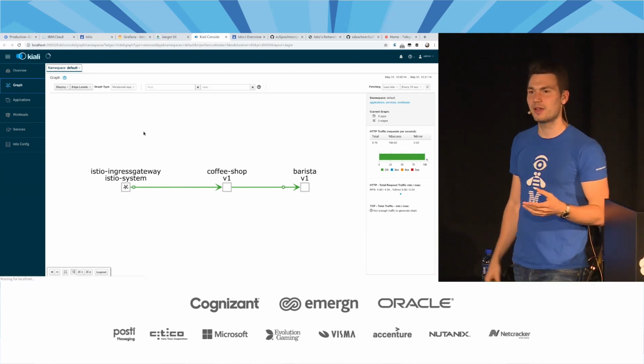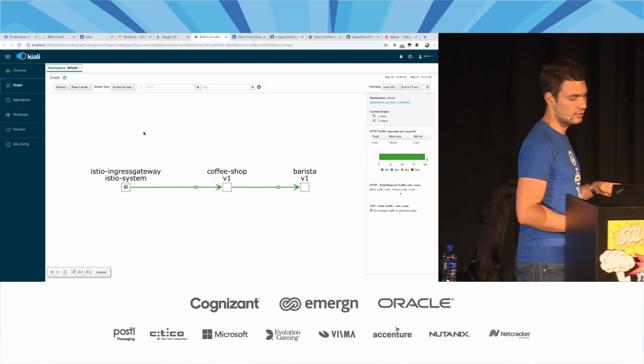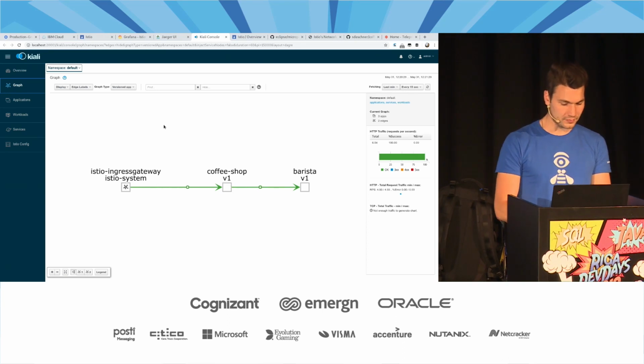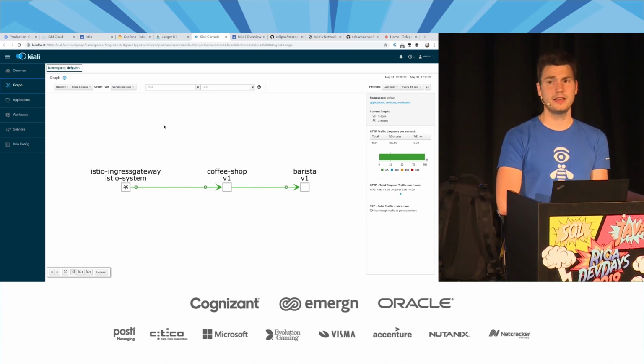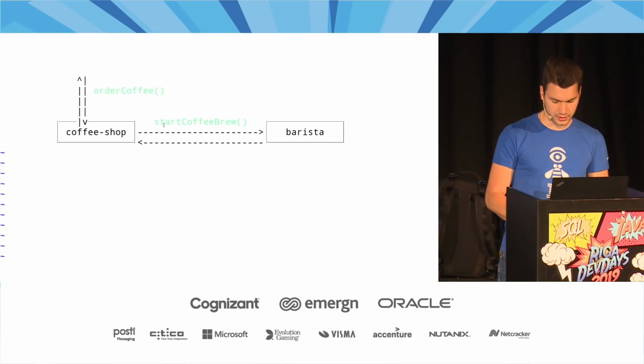But you can imagine if we have a more advanced example of multiple services, this can be quite helpful to have an overview of what's actually going on and which one is involved. So now you might ask the question, how does all that magic work? Without providing anything from our application, we literally just do an HTTP call. How does Istio know about all that stuff?